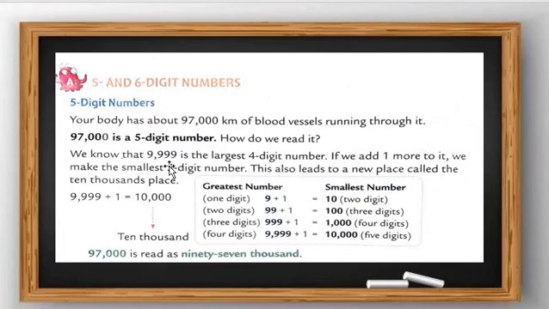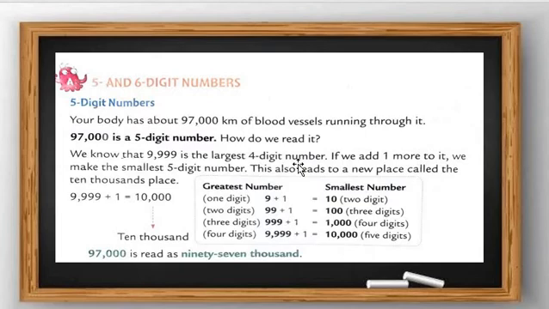We know all students very well how to read 4 digit numbers. So on the basis of 4 digit numbers, we are going to learn 5 digit numbers. We know that 9999 is the largest 4 digit number.